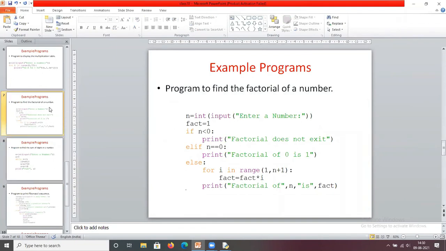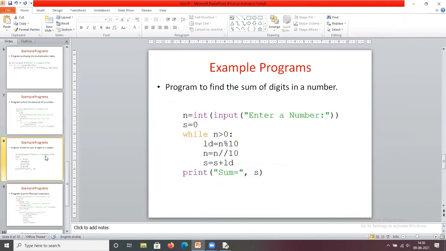So now we are going to see another program. Here the program is to find the sum of digits in a number. First we discuss the problem. The program is to find the sum of digits in a number. What does it mean?